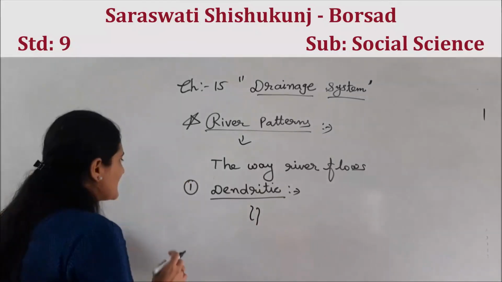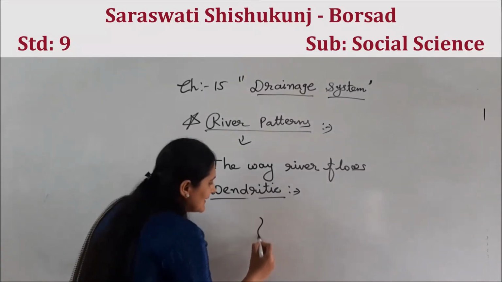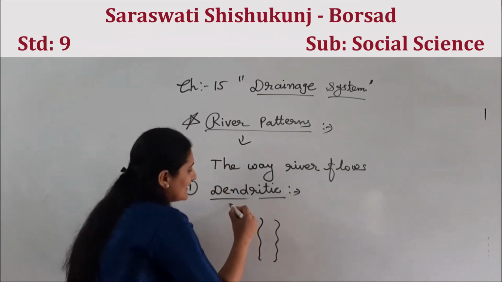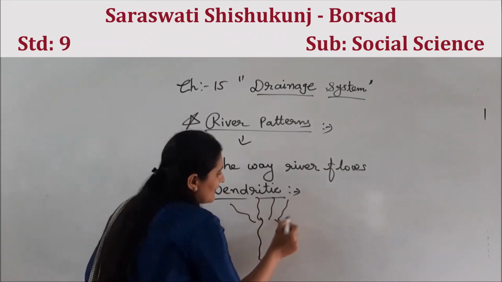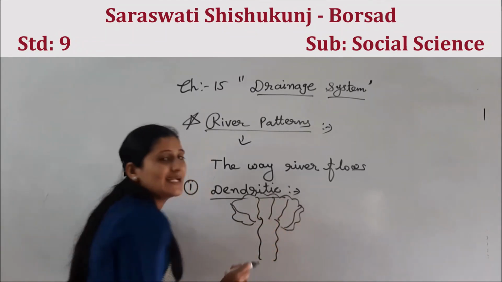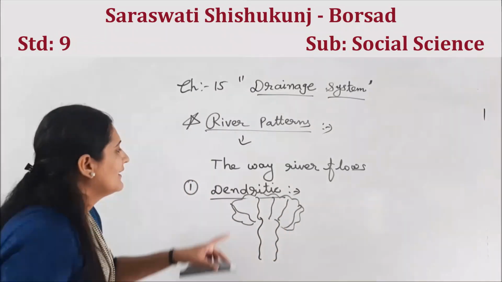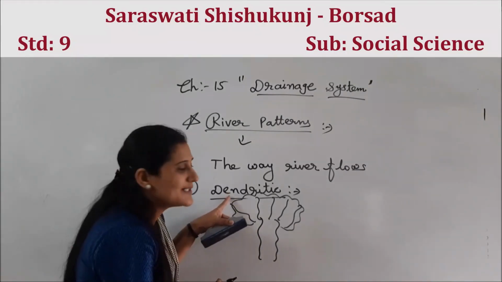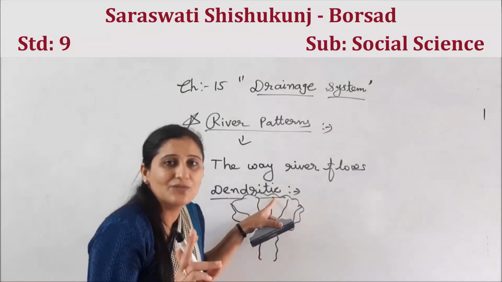Let me explain through one picture. See, this is a main river, right? And the tributaries of that river. So it will look like a tree. That's why this is called dendritic pattern of the river.